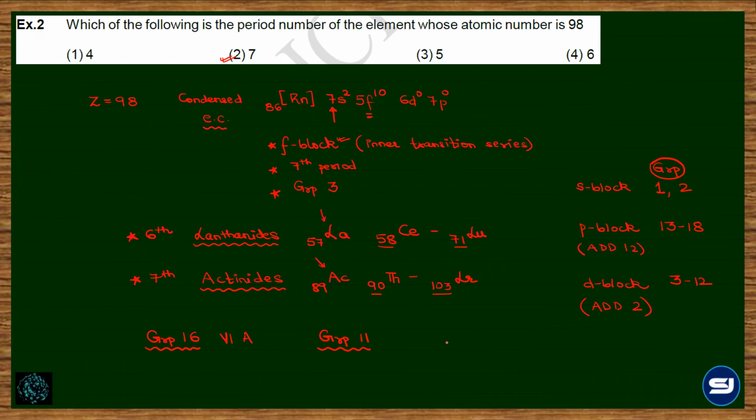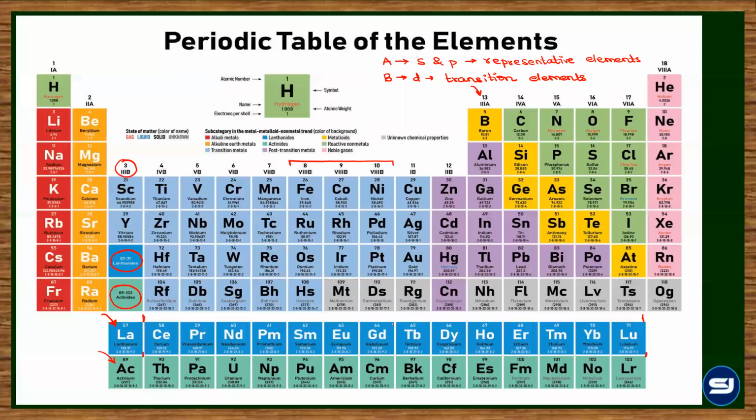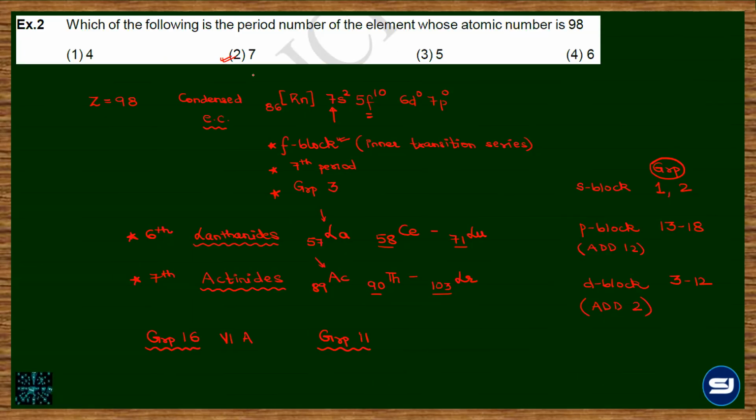Group 11 is not 8B. Group 11 is 1B. See, group 11 is the copper group. It's 1B, the second last, right?